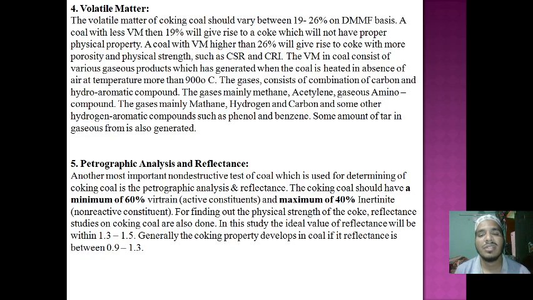When coal is heated in the absence of air at a temperature of 900 degrees Celsius, some gases are generated from the volatile matter, and some other gases are combined and then generated, like hydrocarbons and aromatic compounds combining to form many other gases like methane, acetylene, ammonia, hydrogen, and different gases as well.